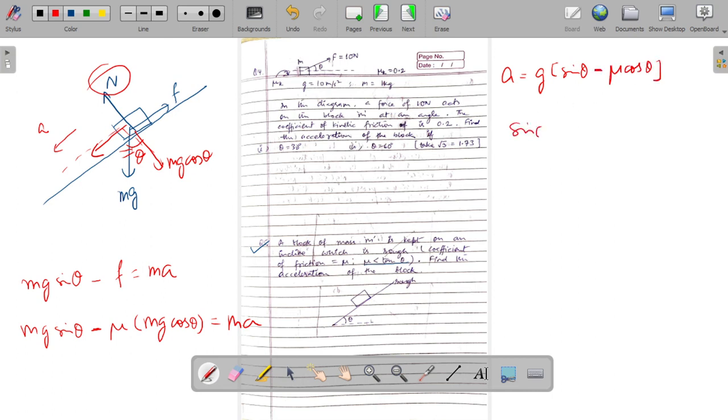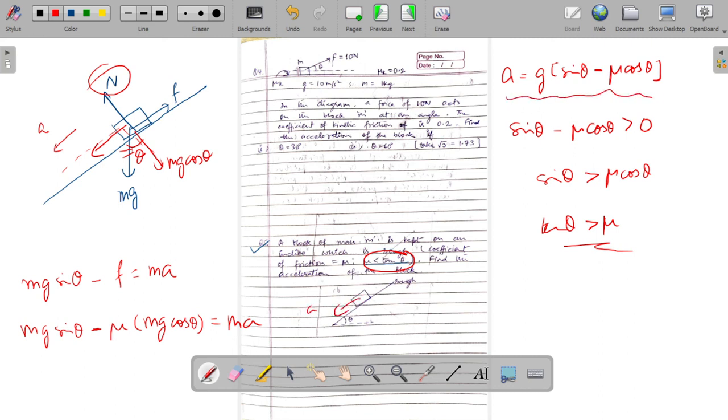Now how would we know that this value is positive, right? So let us test it. So sin theta minus mu cos theta should be greater than 0. So that means sin theta should be greater than mu cos theta, or we would say that mu should be less than tan theta, which is the condition given to us in the question. So definitely the block would move in a downward direction with an acceleration equal to this value.